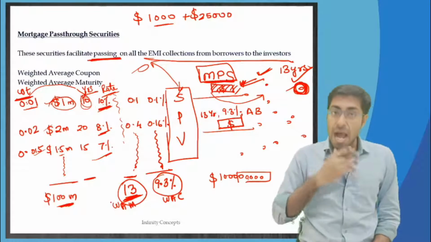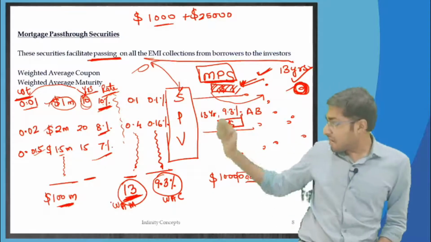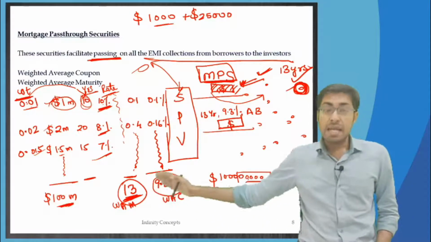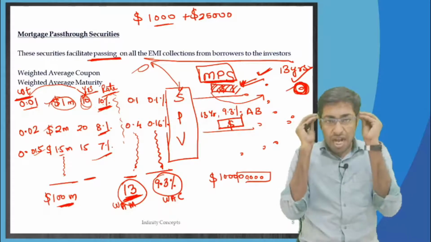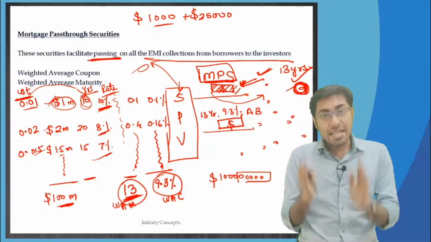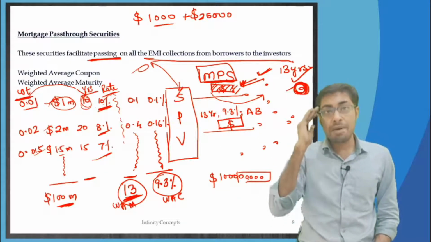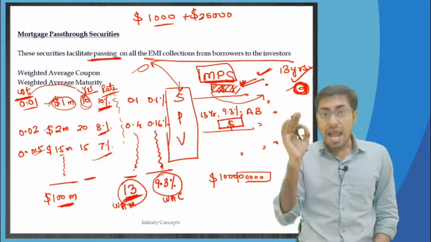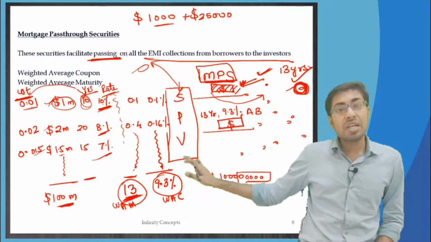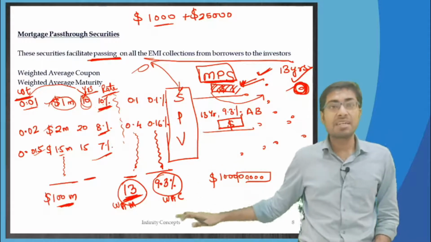And therefore I know in my mind that even though on a normal basis the weighted average maturity is coming to 13 years over here, yet by my forecast and by my analysis I think that people will be giving me prepayments, and this particular loan in 10 years is going to get completed.